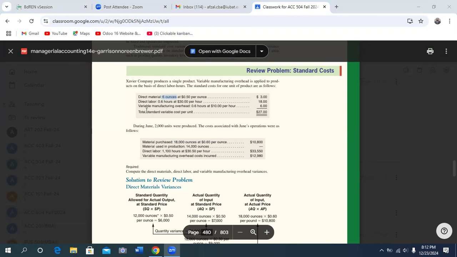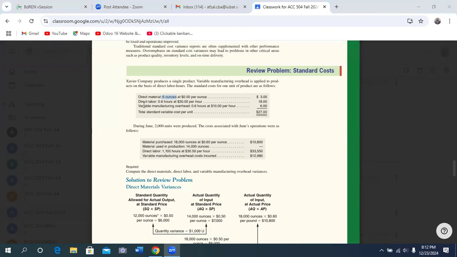Now, direct labor. This is the rate, 0.6 hours. That means in order to determine the efficiency, we need hours. So every unit needs 0.6 hours, at the rate of 30 per hour. So the rate is 30. That's why the total cost for direct labor is 18.